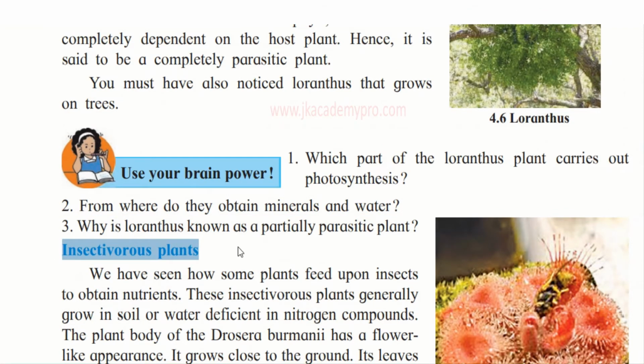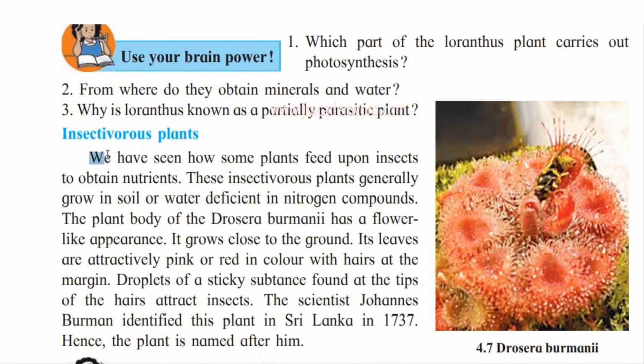Now, what are insectivorous plants? We have seen how some plants feed on insects to obtain nutrients. These insectivorous plants generally grow in soil or water deficient in nitrogen compounds. We have just learned about nitrogen fixation and how nitrogen is very important for the plants to make carbohydrates. So, they are not able to get the nitrogen. Therefore, the plant body of Drosera burmanni has a flower-like appearance and it grows close to the ground.